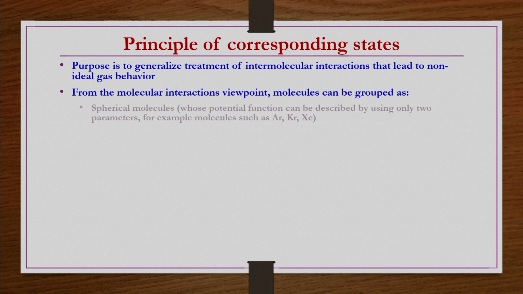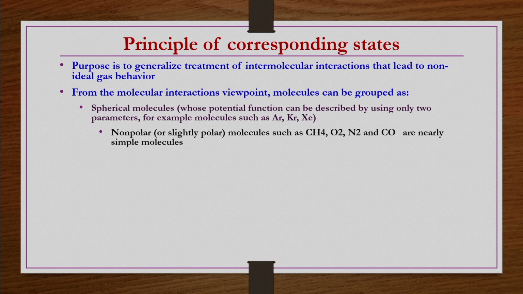So, we can have spherical molecules. For a particular molecule, if the intermolecular potential can be described by just two constants or two parameters, then we can say those molecules are more or less spherical. For example, argon, krypton, xenon are considered spherical molecules because their intermolecular potential can be described using only two parameters.